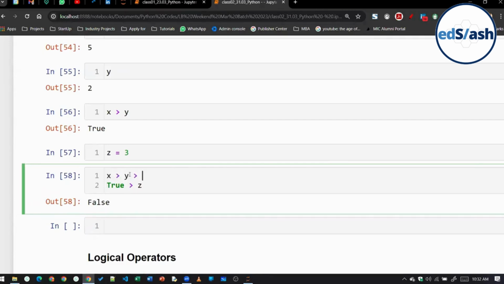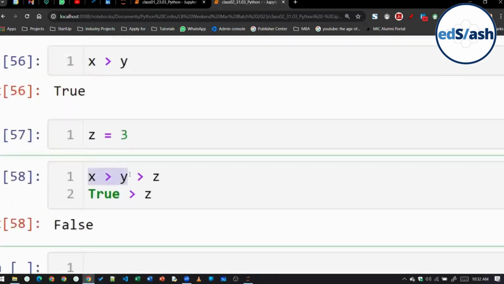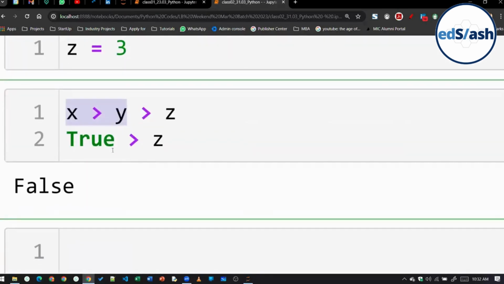X is greater than y is greater than z. This part of the code which I have highlighted currently, the output of this part will be true, right? So it will now compare true is greater than z, which doesn't make sense. Are you getting this, class, everyone?